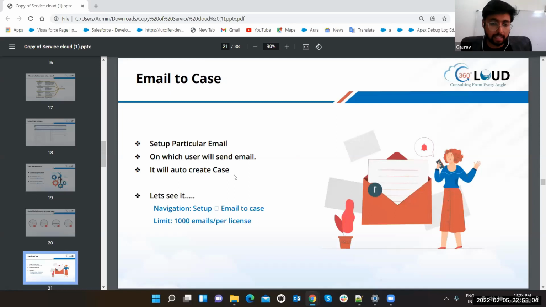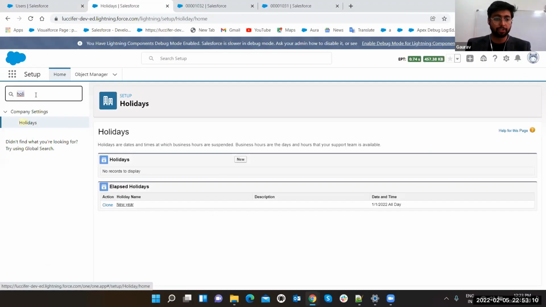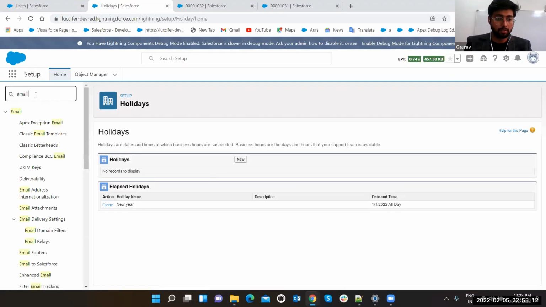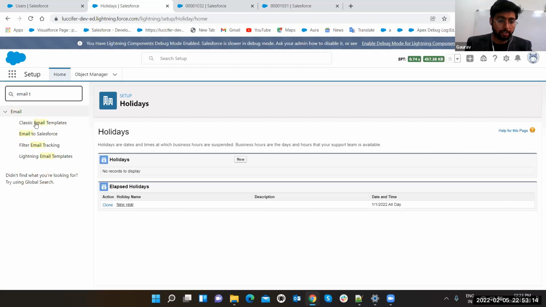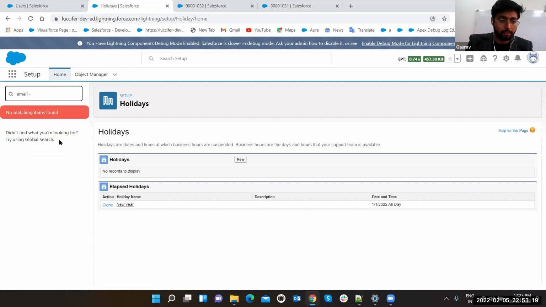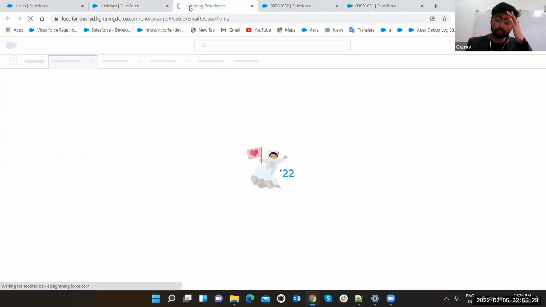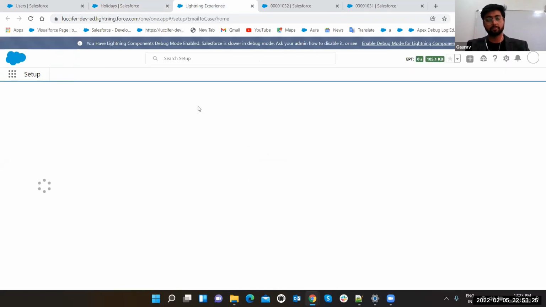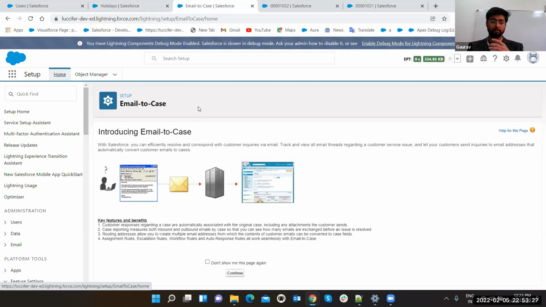Email to case: set a particular email on which the user will send the mail and it will auto create the case. Now let's see it. As I told you, we will show you. So guys, this is the basic stuff.